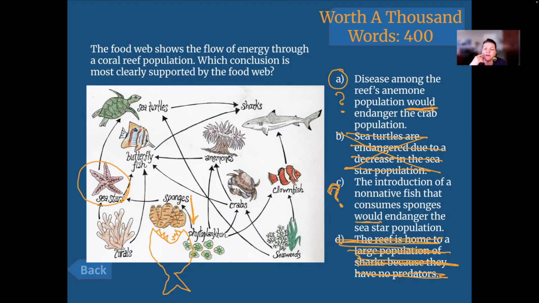A lot of people think the arrows go in the direction of what they eat, but it's just the opposite. The sea stars are eating the sponges. The sponges feed the sea stars. So if the sponges are gone, there's less of them, then the sea stars are not going to have sponges to eat. Then we'll probably see the sea stars be in danger as well. Great. So C is the better answer here. Ooh, that one was hard.